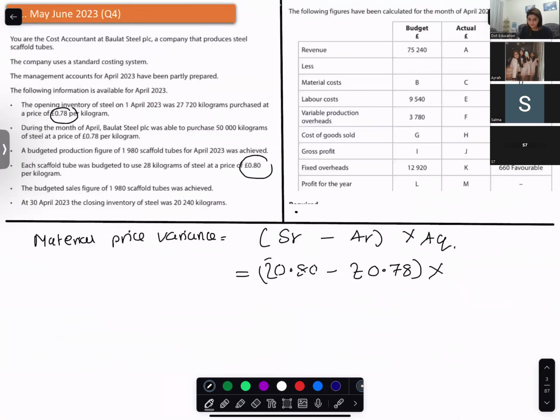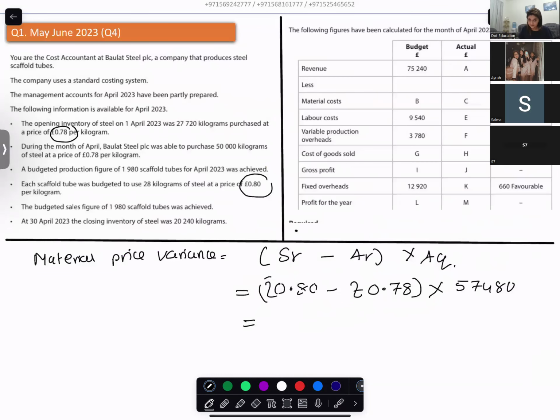That will come up to 1,149.6. Adverse or favorable? This is favorable.